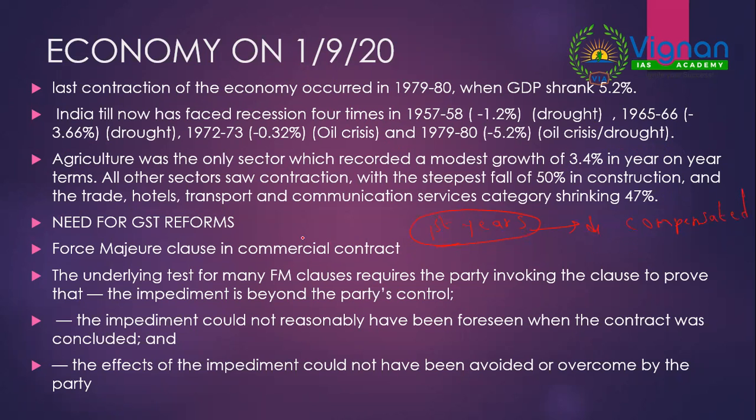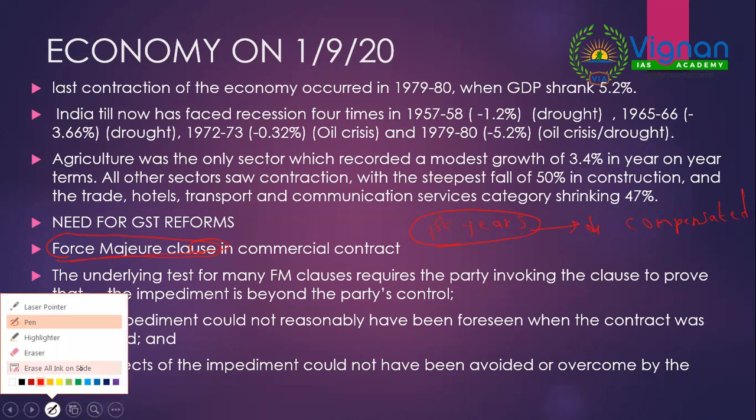This was told. But in view of COVID-19, what happened? Force majeure clause in commercial contracts. This is very important. These are the kind of things which UPSC picks up. What exactly is a force majeure clause?